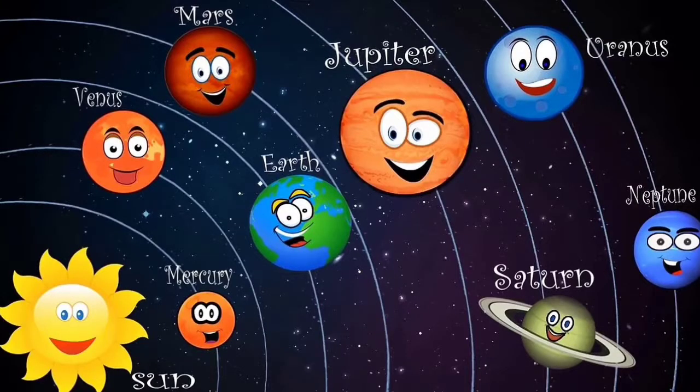The first planet is Mercury, then second Venus, third is our Earth where we are living, fourth Mars, then fifth Jupiter, sixth Saturn, seventh Uranus, and the last planet of our solar system is Neptune.